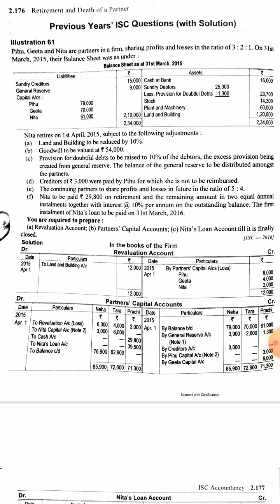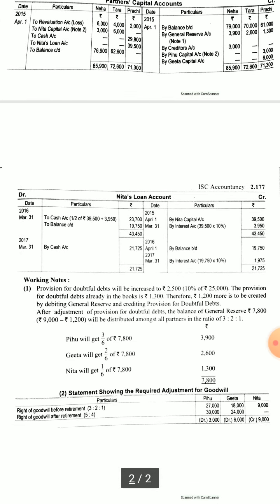So at first, revaluation account we will open, and only land and building is to be reduced by 10%. So 12,000 will be entered in debit and the balance will be loss, and that will be transferred to partners' capital accounts in the old ratio between the partners. Again, the next step is to find the other adjustments. So we will first see the working notes, how it will be made.